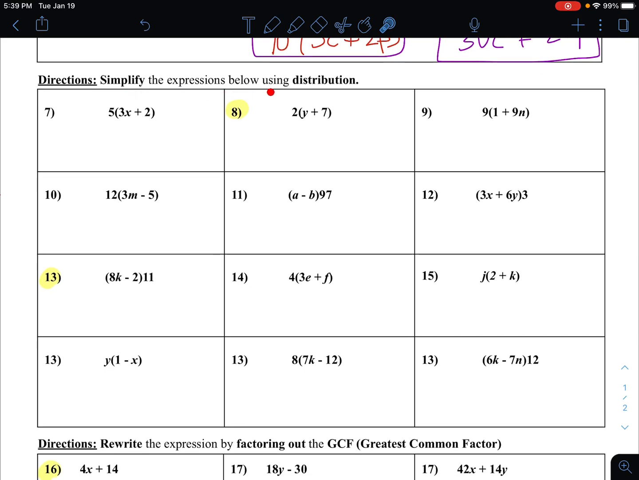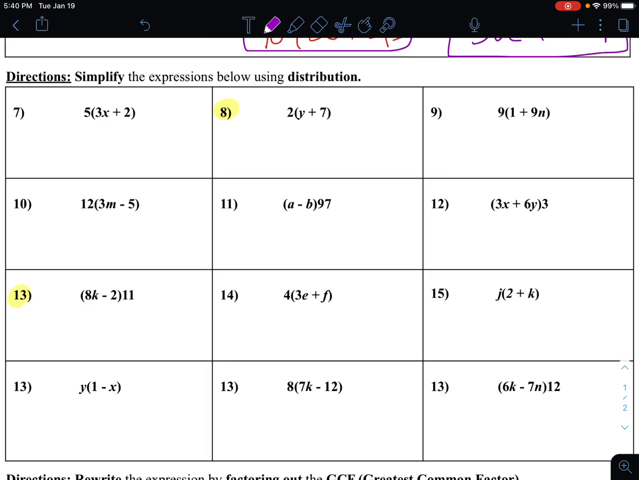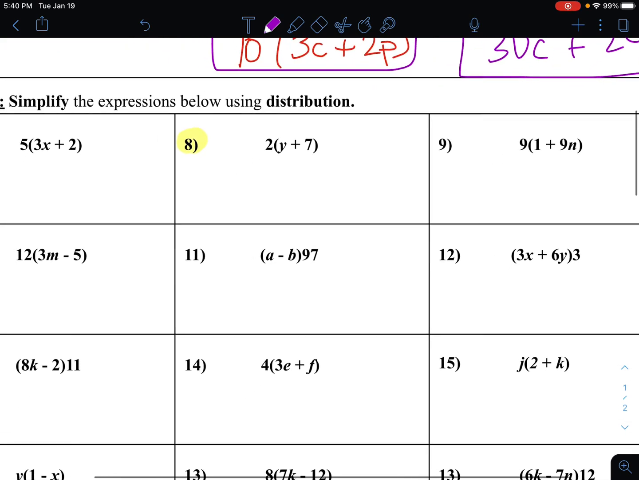Simplify the expressions below using distribution. All right, simplify using distribution. What that means is I need to distribute. So do the double rainbow. 2 times y is just 2y. 2 times 7 now is 14. So you just plus 14 because there's a plus between them. Other reasons too, but that's it.